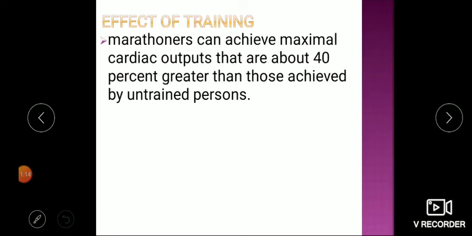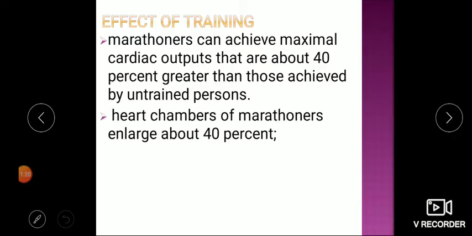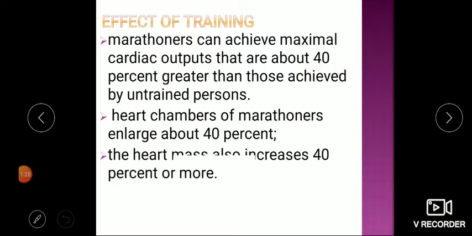Now, what is the effect of training? When a person does exercise over a period of time and becomes an athlete or a marathoner, there will be adjustment in the body for everything. There is a 40% increase in the cardiac output. The heart chamber of marathoners, that is athletes, enlarges by 40%.